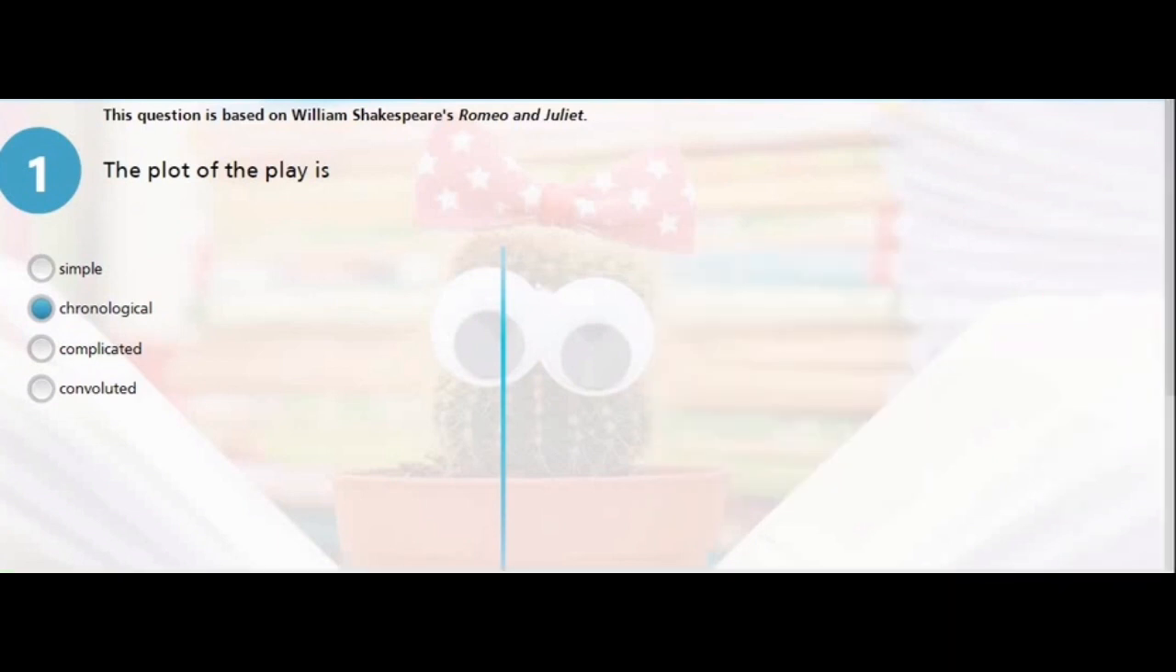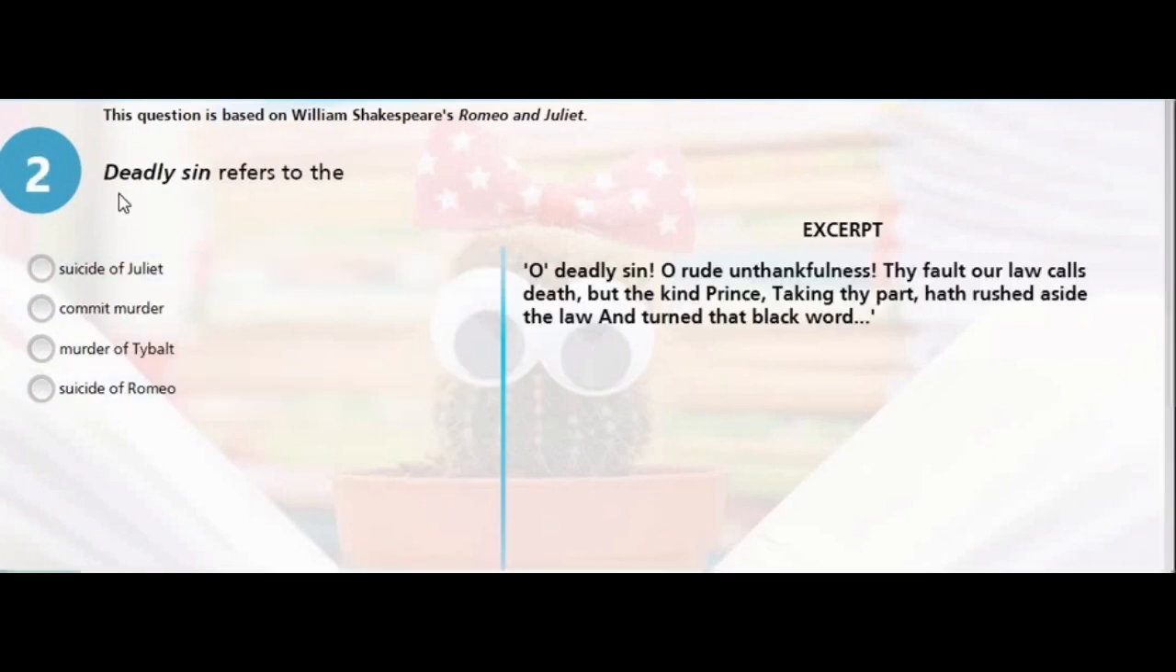Question 2. Deadly sin refers to the... Now let's look at this excerpt. "O deadly sin, O rude unthankfulness, thou fault our law caused death, but the king prince taking thy part hath rushed aside the law and turned that black word." Now this is from Romeo and Juliet. O deadly sin here, what does it refer to? Is it suicide of Juliet, murder of Tybalt, or suicide of Romeo? Now the answer is C, the murder of Tybalt.